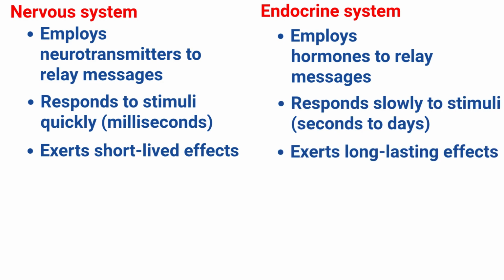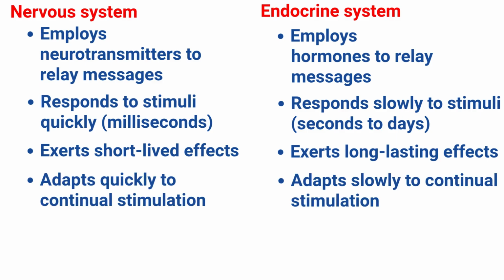The effects of this communication can be stopped immediately if the nervous system stops sending nerve impulses. In contrast, the endocrine system responds to a stimulus by producing a chemical hormone and secreting it outside the gland that produced it. The blood carries this hormone throughout the body. The hormone will work not just on a few cells but on all of the cells that have a receptor for it. The effects of the hormone will continue until it has been cleared from the target tissue. Communication through the endocrine system is much slower to start, is less specific as to its target, and takes longer to end than communication by the nervous system.